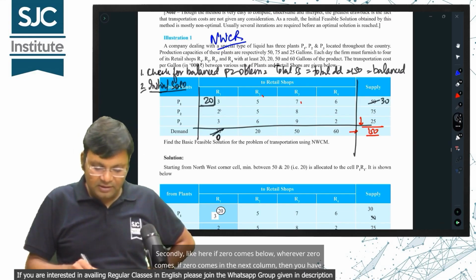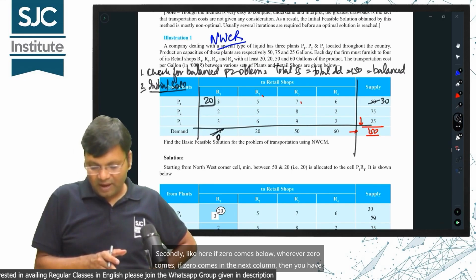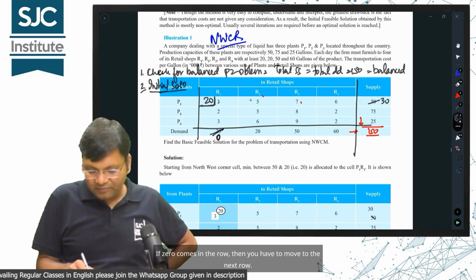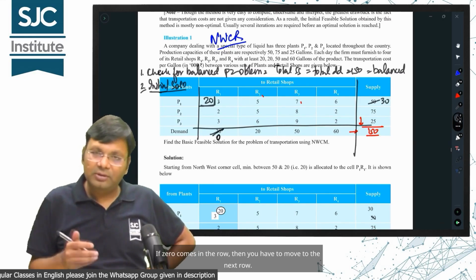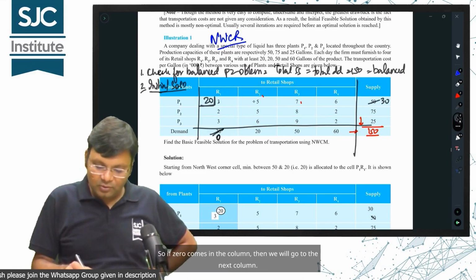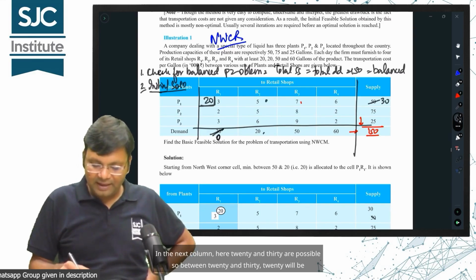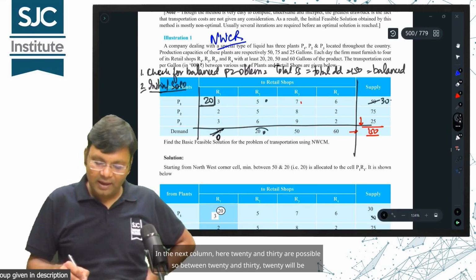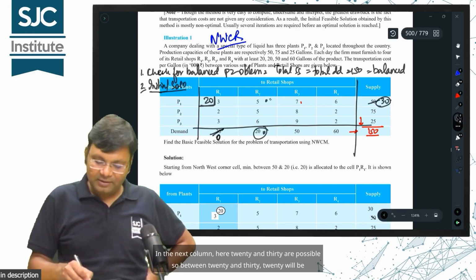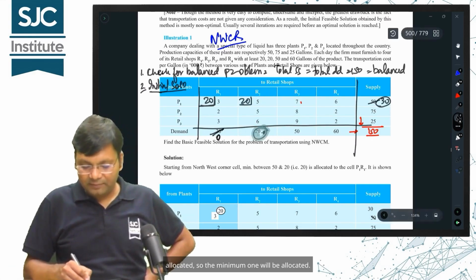Secondly, wherever 0 comes, if 0 comes in the next column, then you have to move to the next column. If 0 comes in the row, then you have to move to the next row. That's the only rule. So if 0 comes in the column, then we will go to the next column. In the next column, 20 and 30 are possible, so between 20 and 30, 20 will be allocated, the minimum one will be allocated.